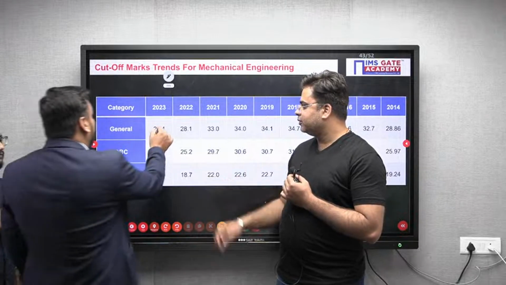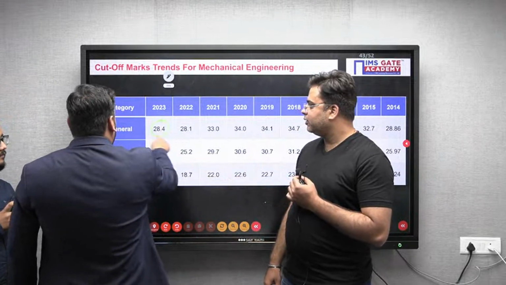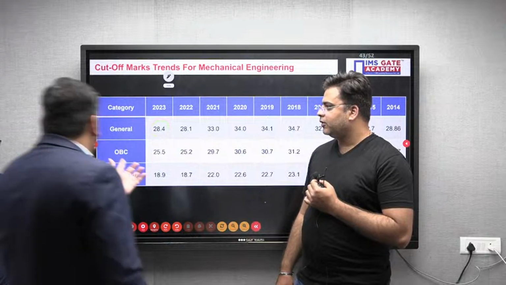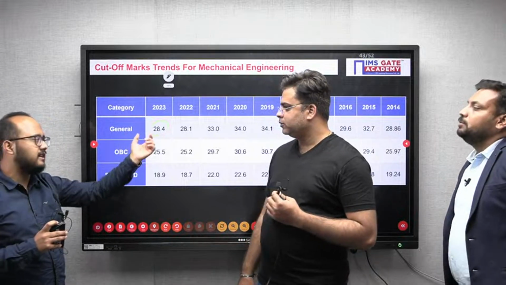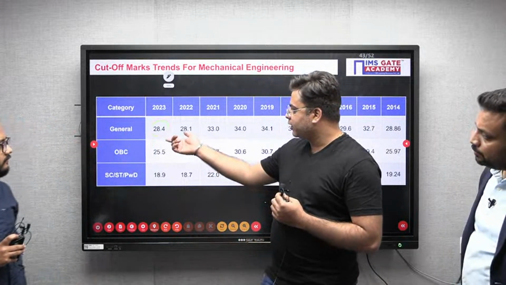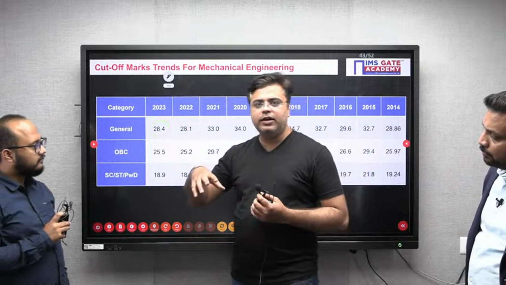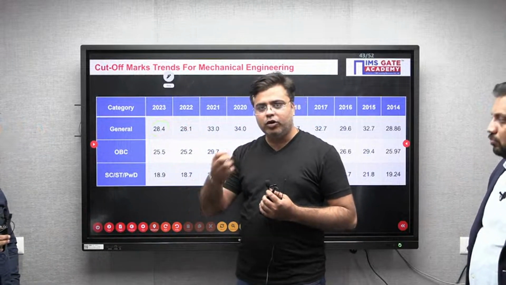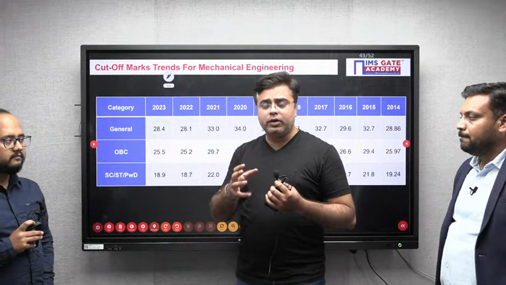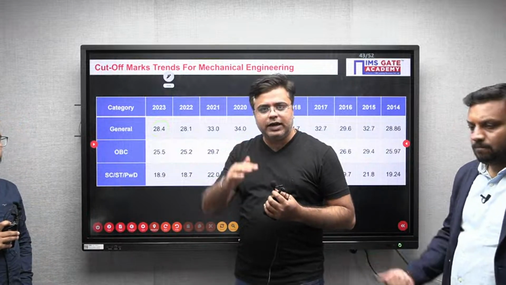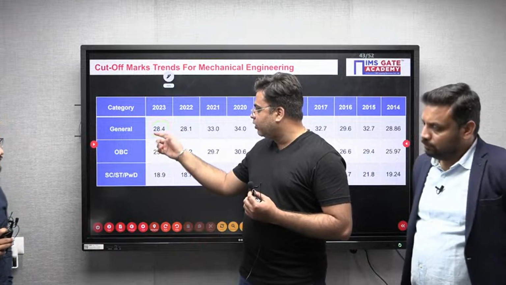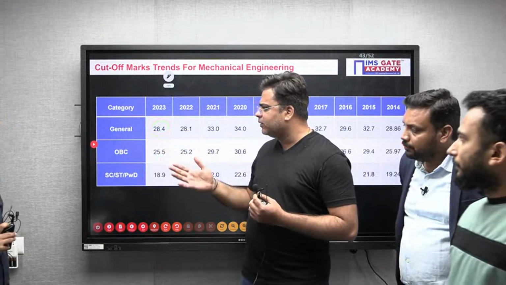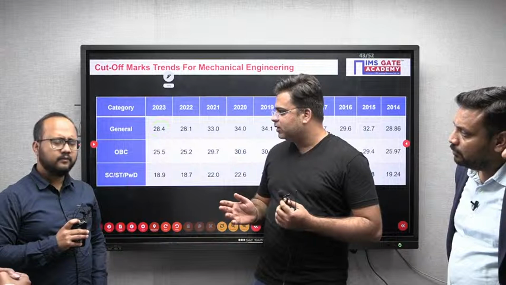So compared to this 28, you are saying the cutoff may be 26, 27? Yes, around that, because the paper was a little bit above the moderate level. Definitely the cutoff will be less compared to this. If the paper level is moderate to hard, the marks secured by all students will reduce, and that will reduce the cutoff. Right now it is 28, so we can expect somewhere around 27 to 30 marks.